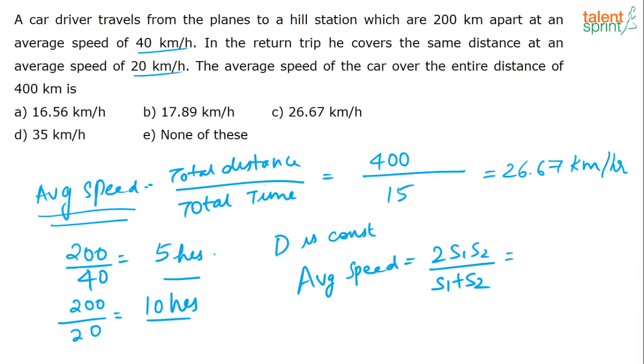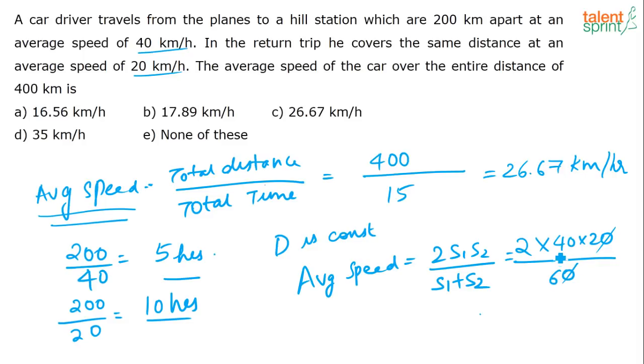You can make use of this formula. This is also an easy way, but when you use the formula you might even get the answer faster. You can save seconds. So what will the answer be? Using the formula, it will be 2 into 40 into 20 divided by 40 plus 20, that is 60. You solve this directly and you get the same answer.